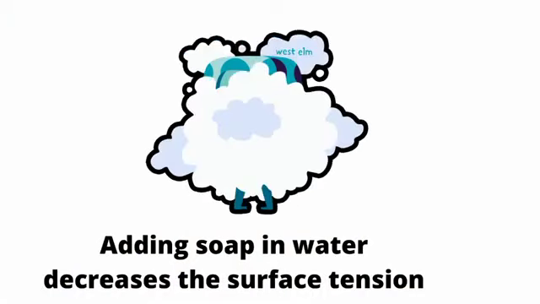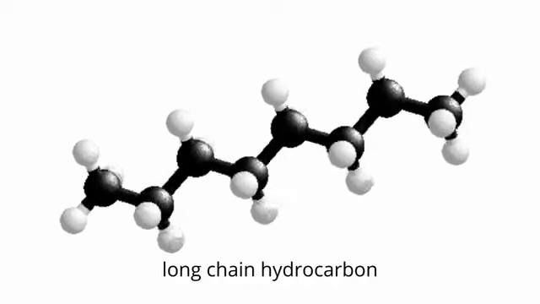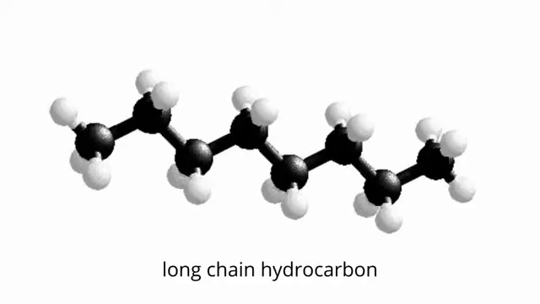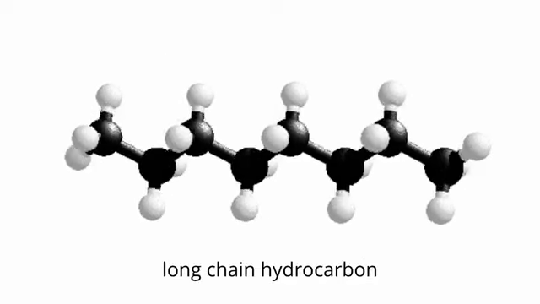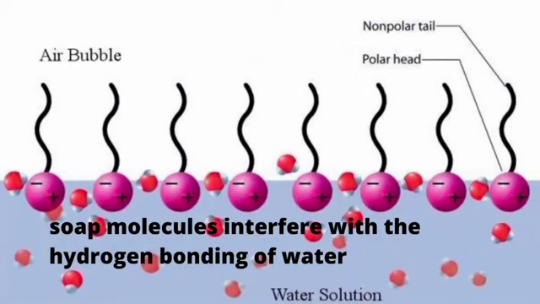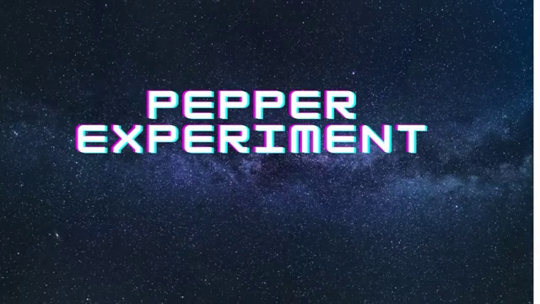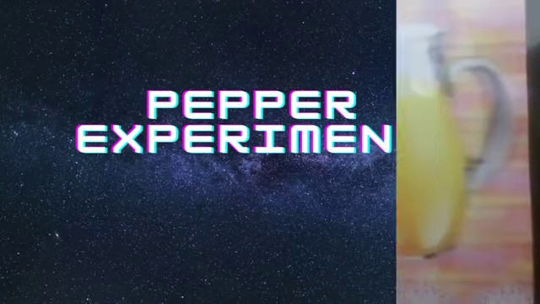The reason is that soap molecules have long-chain hydrocarbons, so they are bigger than water molecules. When the soap molecules enter among the water molecules, they create space between the water molecules. Hence, it decreases the surface tension. Let us understand surface tension clearly through an experiment.